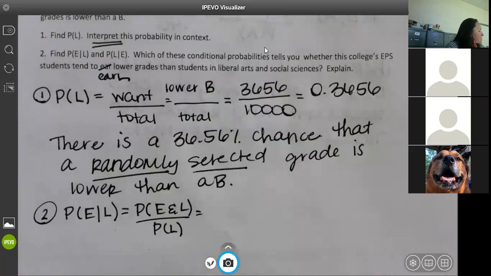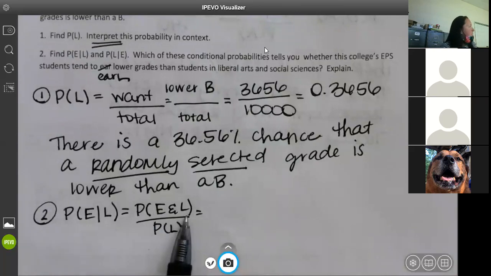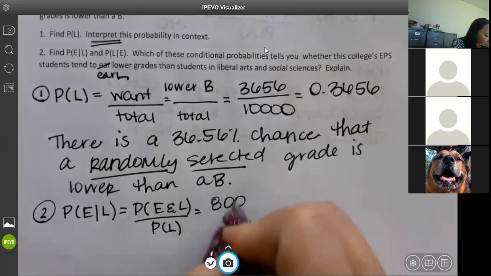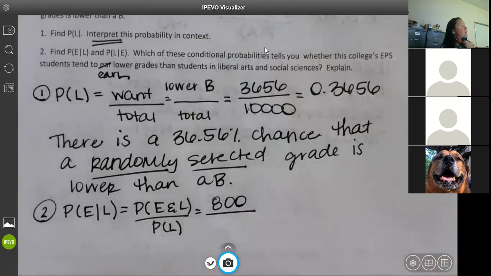What was E in general? What did it describe? EPS, right? So that's that middle row, the engineering and physical sciences. But we're given L. What was L? Lower than a B. So how many are in the engineering and lower than a B? 800, perfect. Okay, engineering and lower than a B. If you need to write that down, write it down.